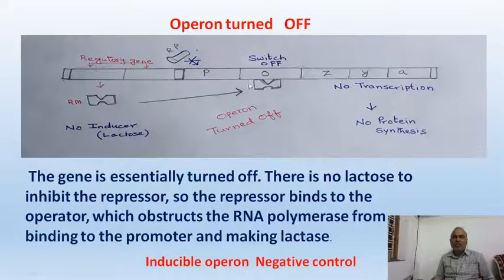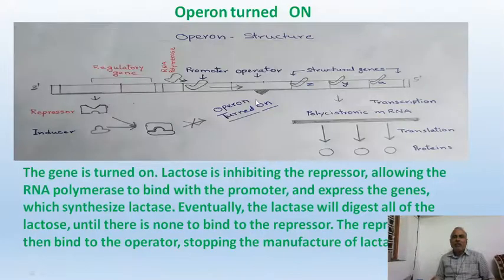Earlier, you see, the operator is blocked. Now the operator is free. When the operator is free, the promoter attaches with RNA polymerase and allows the RNA polymerase to pass. When RNA polymerase goes to Z, it produces mRNA. When it goes to Y, it produces mRNA. And then here it produces mRNA. All these three cistrons together produce only one mRNA with many codes. And this is called polycistronic mRNA.